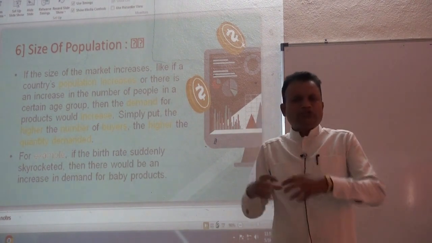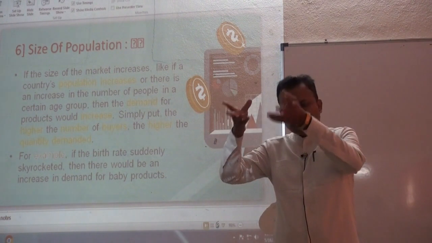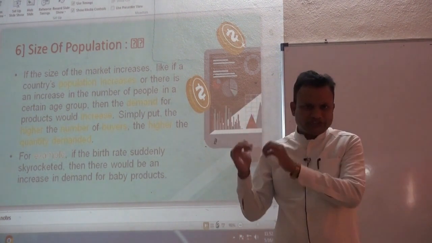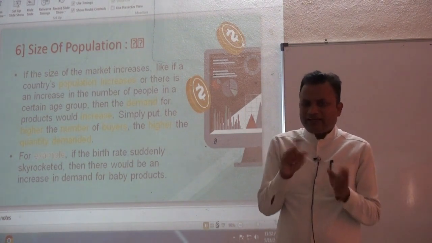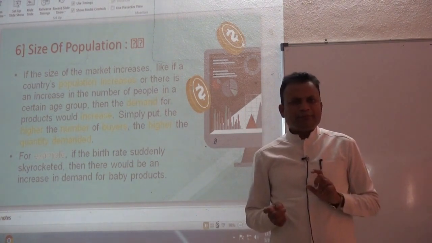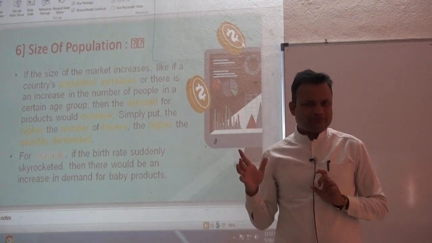If size of population rises, demand rises. If it declines, demand also declines. So we can say that there is a direct relationship between demand for goods and size of population.